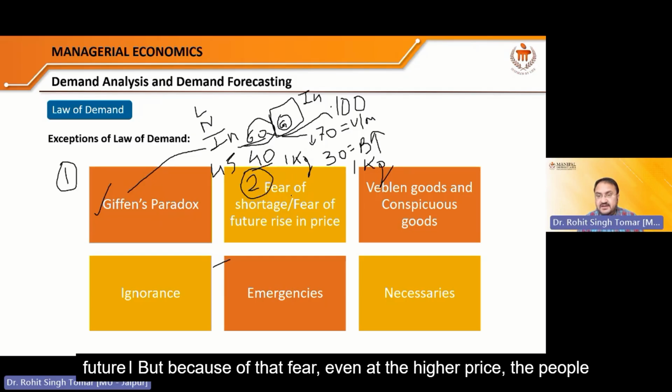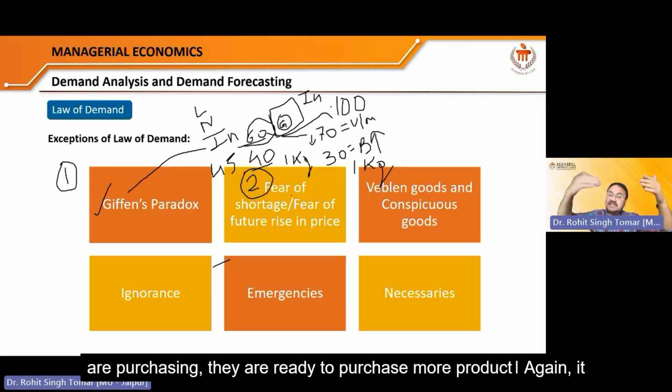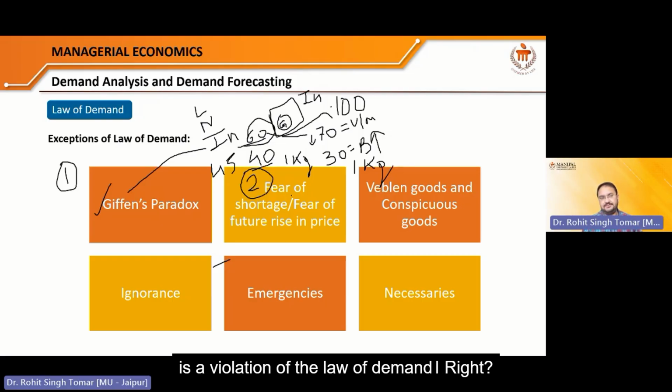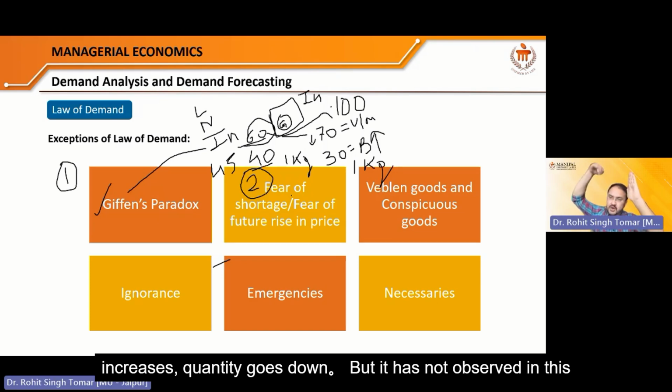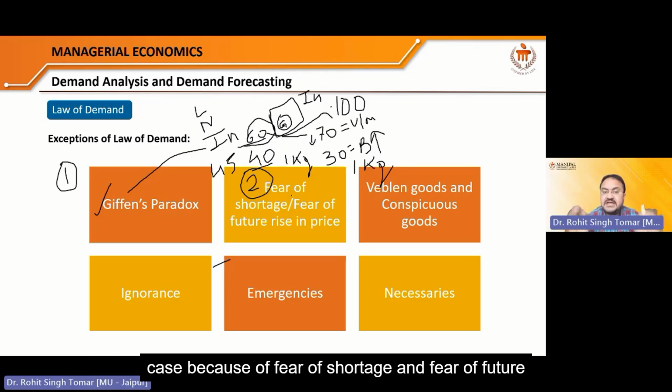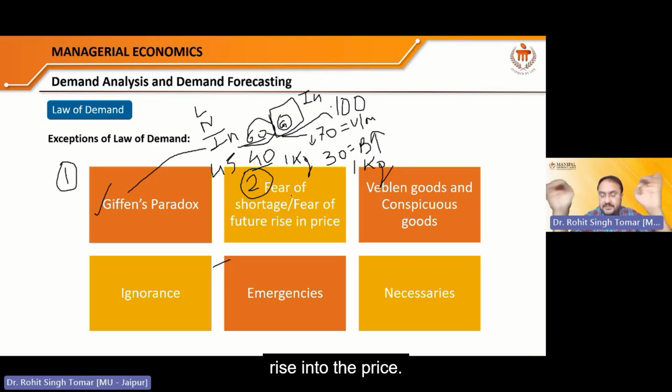But because of that fear, even at the higher price, the people are purchasing, they are ready to purchase more product. Again, it is a violation of the law of demand, or an exception to the law of demand. Because the law of demand says that if the price increases, quantity goes down, but it is not observed in this case because of fear of shortage and fear of a future rise in the price.